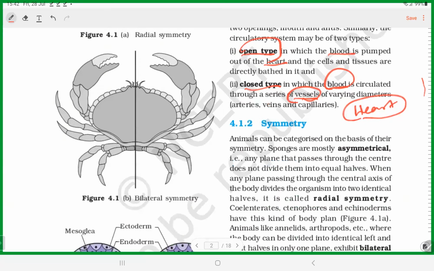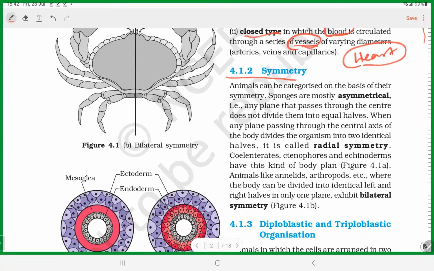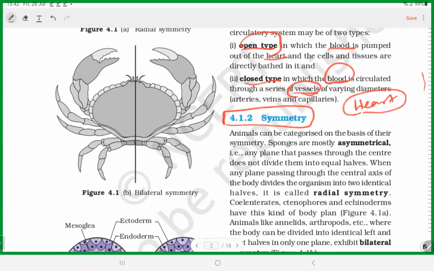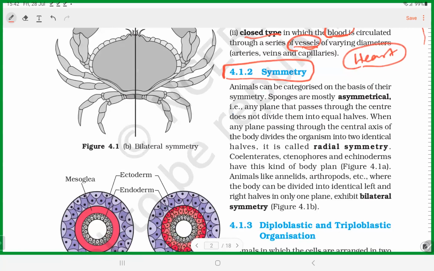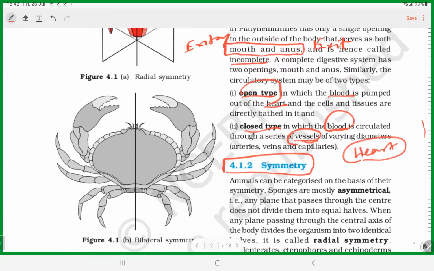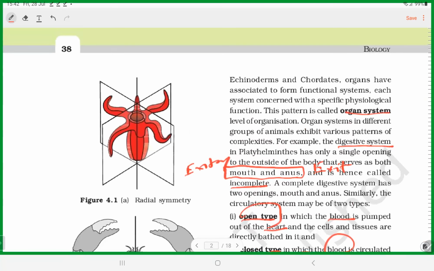And then the second character is based on what? Body symmetry. Okay, patterning genes. There are different patterning genes which govern the body symmetry of organisms. According to the text, you see three different symmetries: body symmetry, body shape. Can you see?